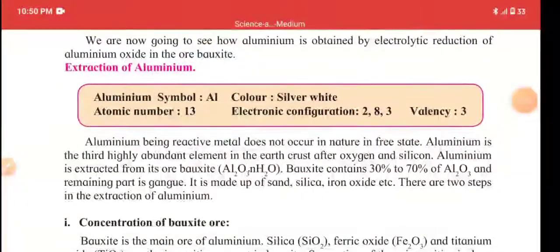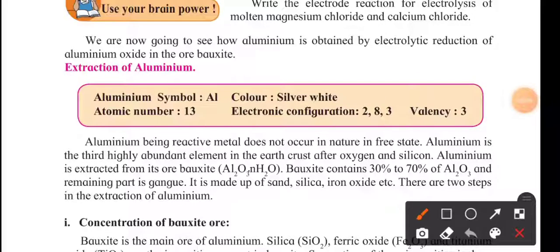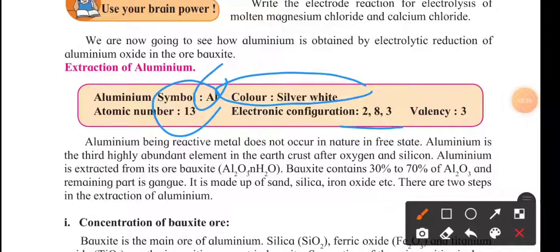So let's start with the extraction of aluminium. Before that, we will see the symbol of aluminium is Al, and the color of aluminium is silver white. What we see in our kitchen utensils, that is aluminium. Its atomic number is 13, its electronic configuration is 2, 8, 3, and its valency is 3 basically. So these are some of the basic information regarding aluminium.